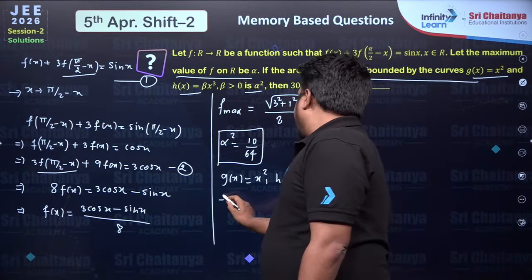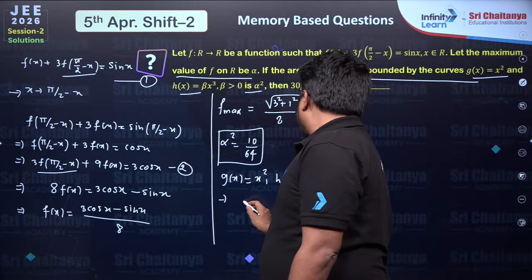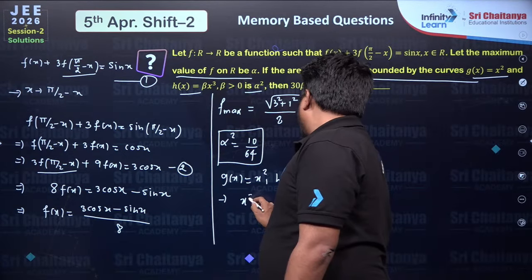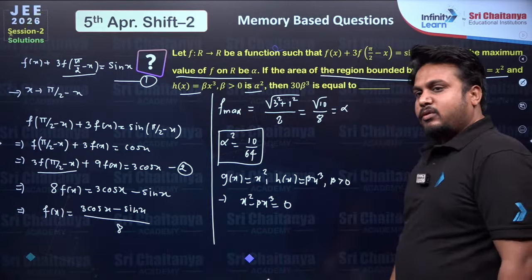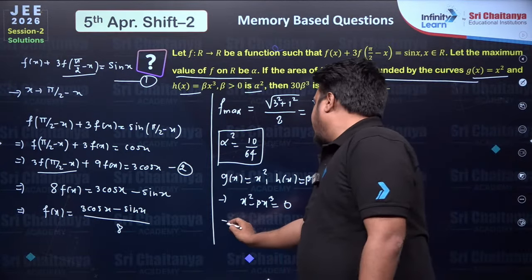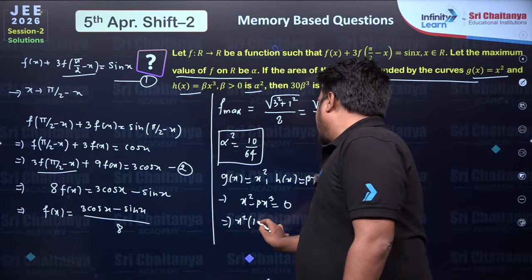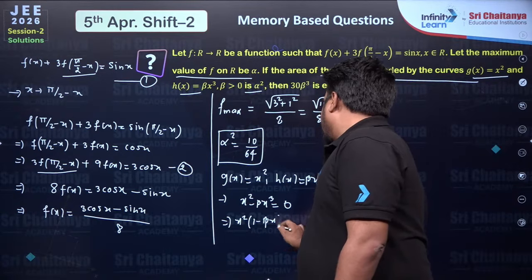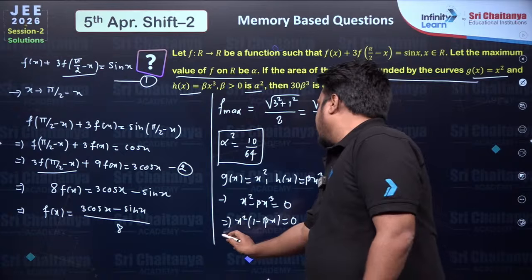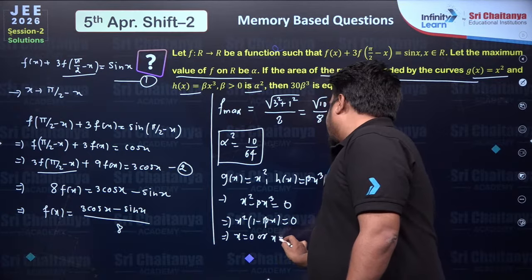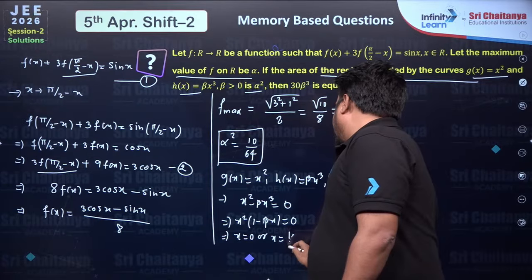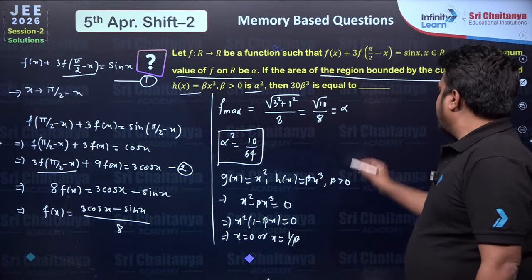So let's try to find the points of intersection. So x square minus beta x cube equals to 0. Okay. From here, if you take x square common, 1 minus beta x, this is equal to 0. So from here we get x equal to 0 or x equal to 1 by beta, right?